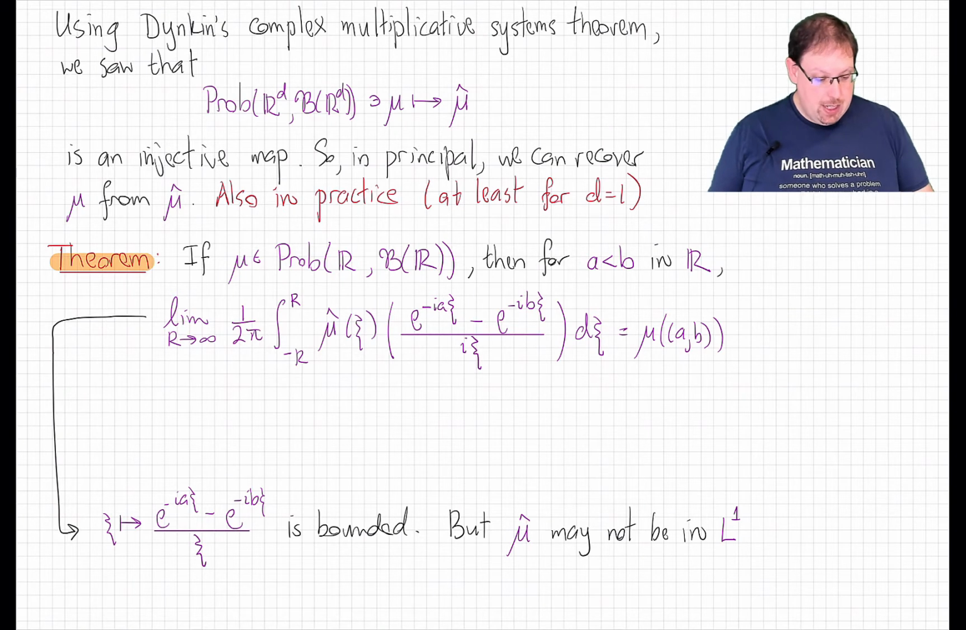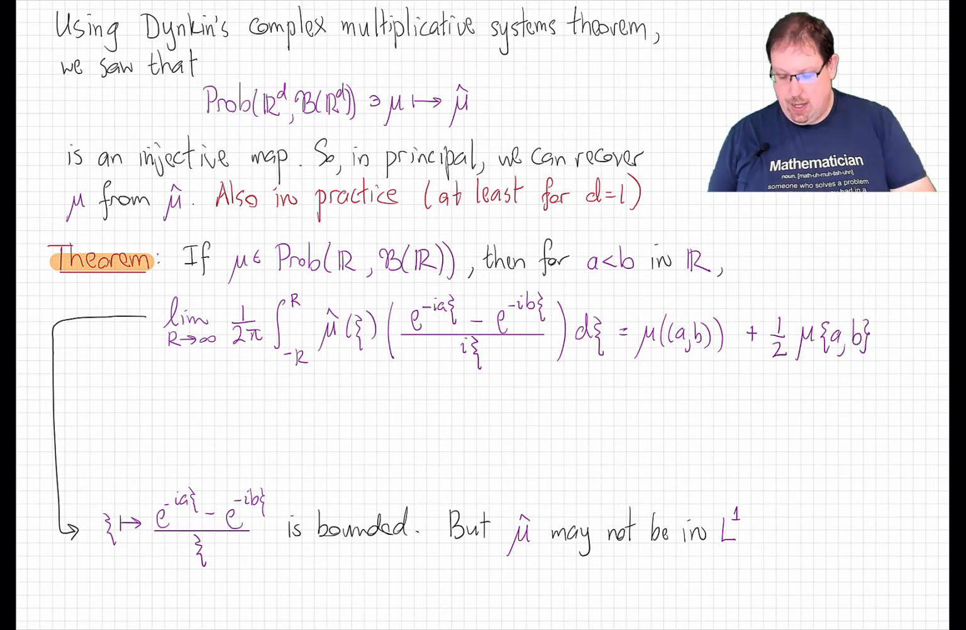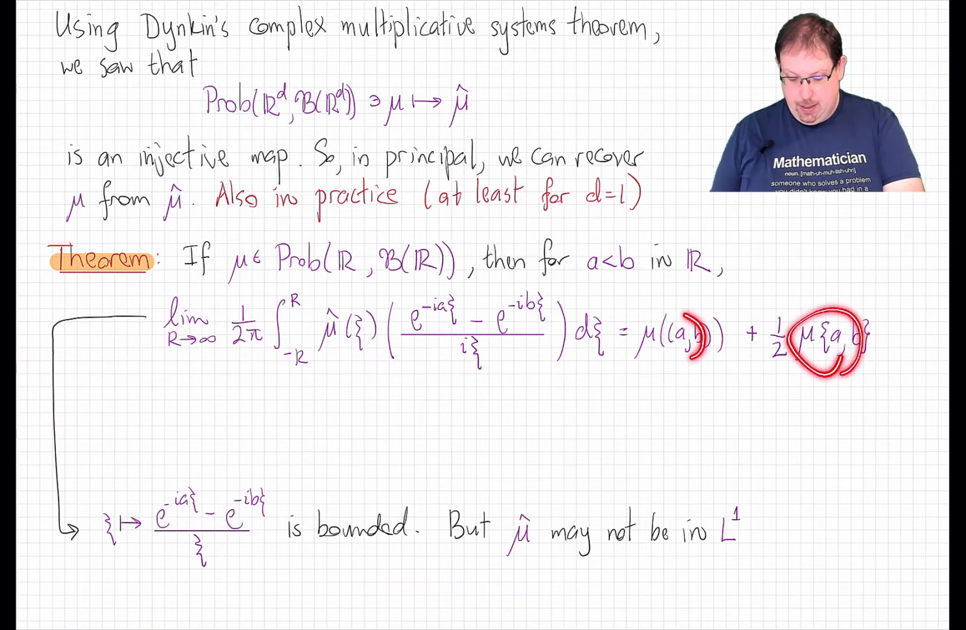Except, unfortunately, it's not quite true. There's an additional term, 1/2 the measure of the two endpoints. So the endpoints pick up only 1/2 of the mass from this integral, not their full mass. So that looks like it mucks things up a bit. How do we recover the measure of an interval, because these are inextricably linked?